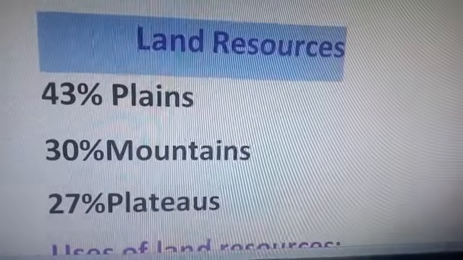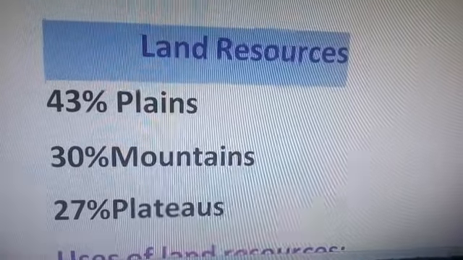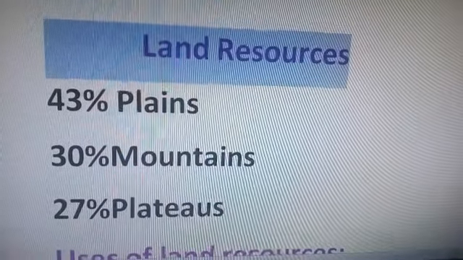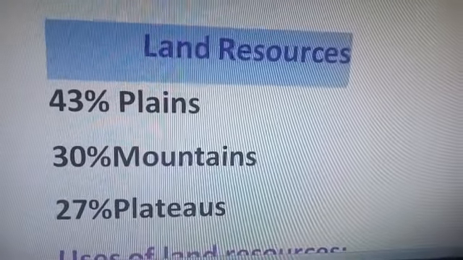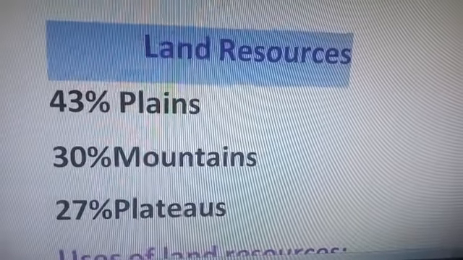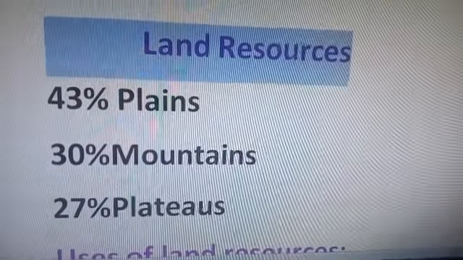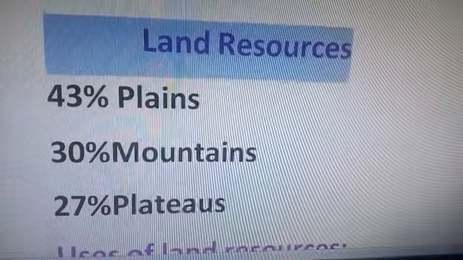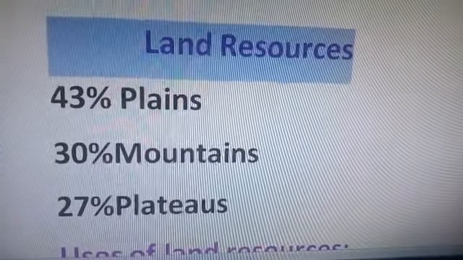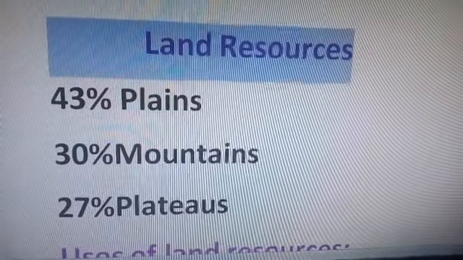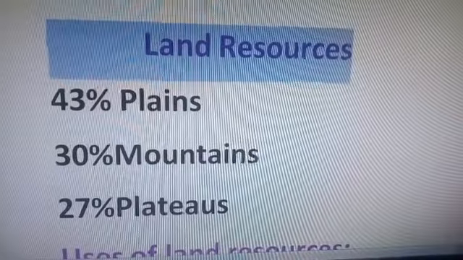So good morning students. Today we'll talk about our next topic, that is land resources. You know that land is a very important natural resource for us. We live on land, we perform all our economic activities on land, and we use it in different ways. Human beings use land resources, and animals also use land resources.